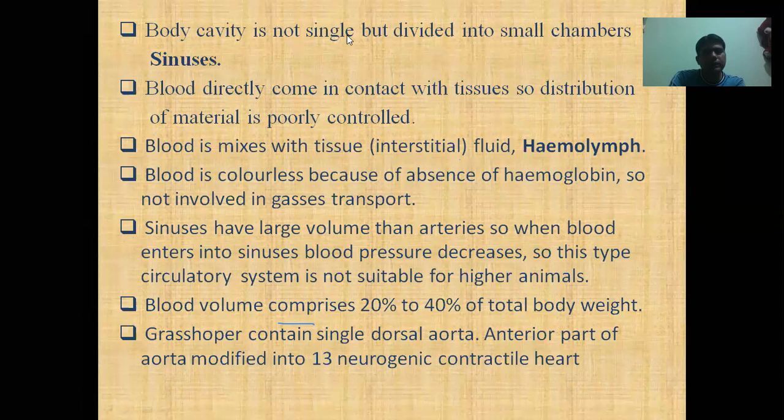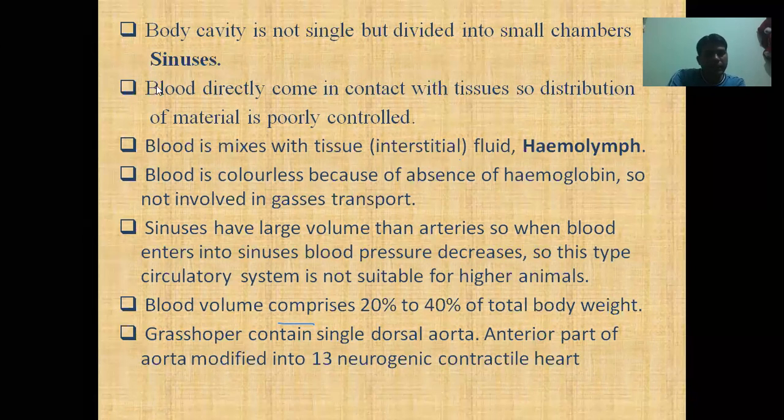So here, the body cavity is not single but divided into small chambers called sinuses. In the open type circulatory system, the body cavity is divided into many chambers. For example, one type of chamber surrounds the heart, that is called pericardium. The reproductive organs are covered by another chamber, and other body parts are contained in other chambers. So when veins and capillaries are absent, the blood escapes directly from the artery into the body cavity. That's why the body cavity is known as hemocoel.